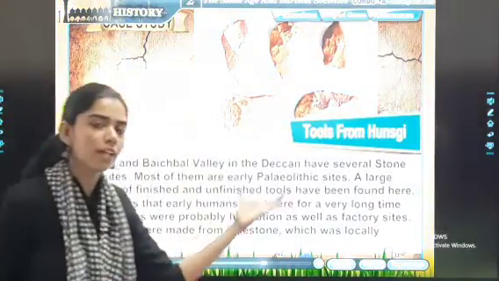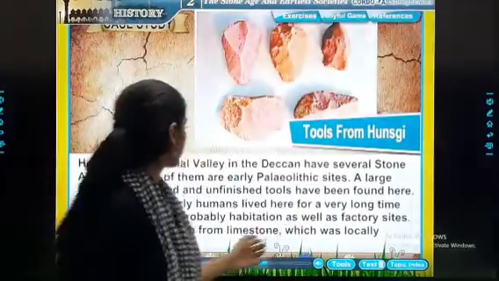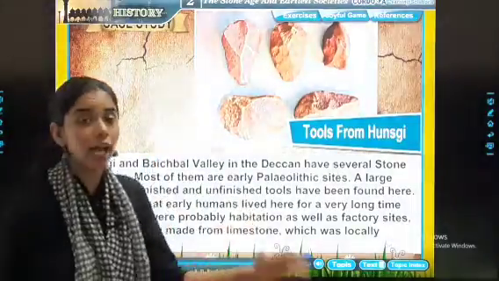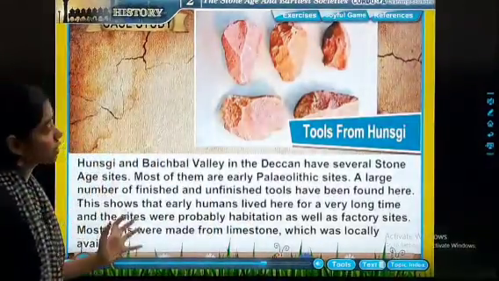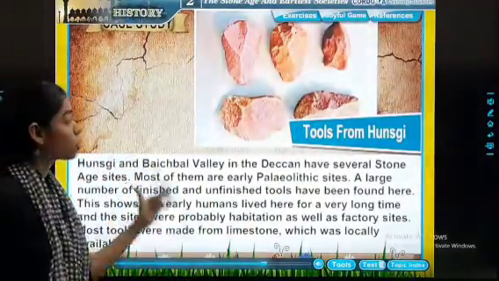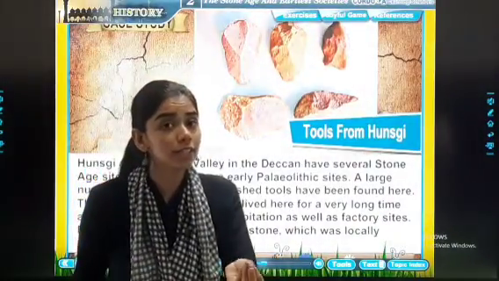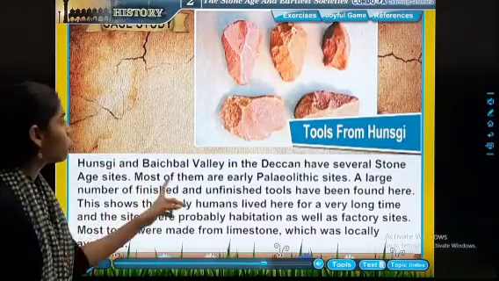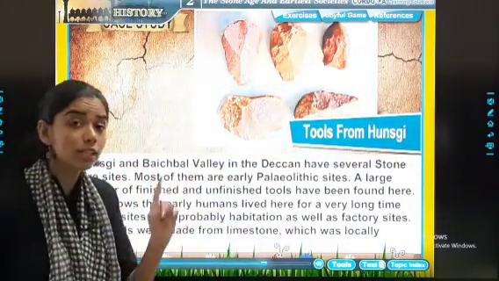So this is a case study. It is only for your information. That is the Hunski and the Peshbal Valley in the Deccan has several Stone Age sites. Okay. So these two valleys, उनमें क्या evidences दिखते हैं? Stone Age time की evidences दिखते हैं. Okay. And most of them are early Paleolithic sites.